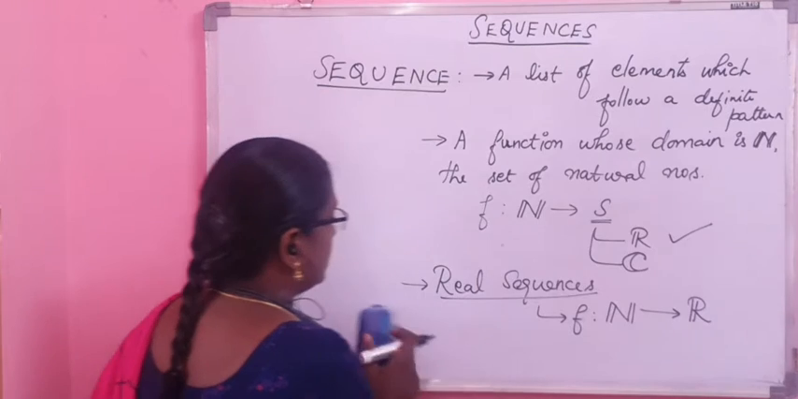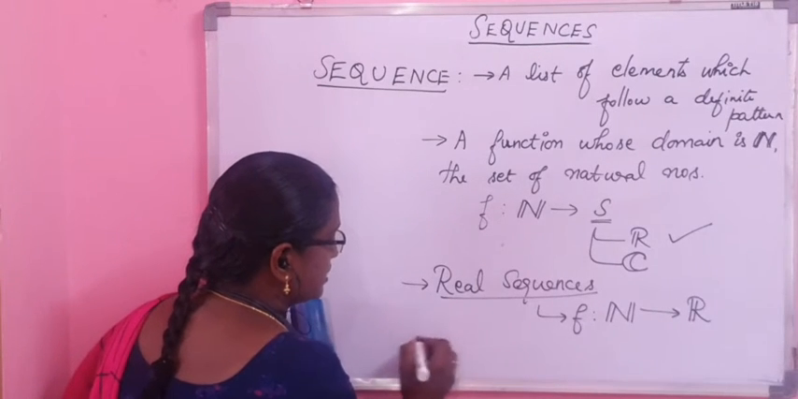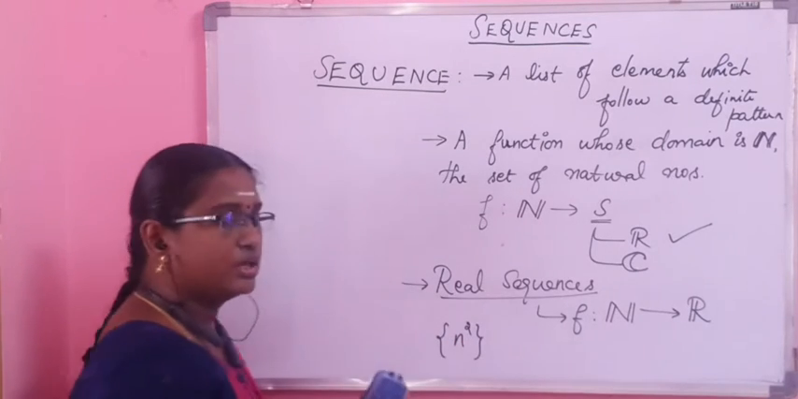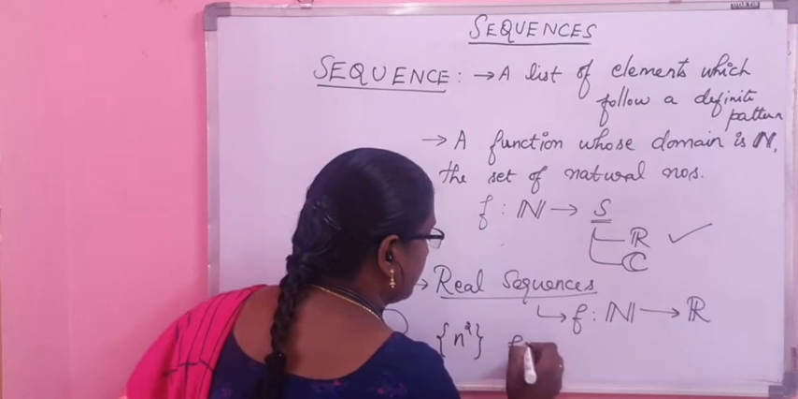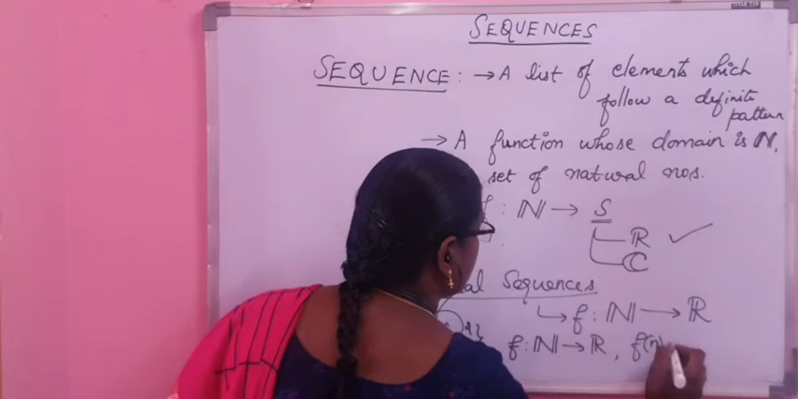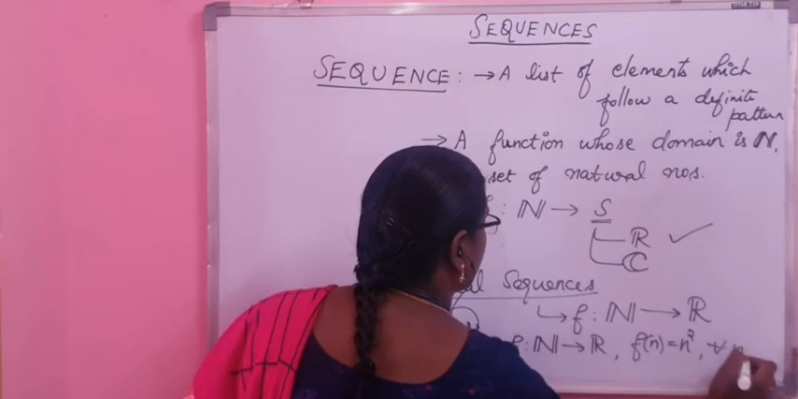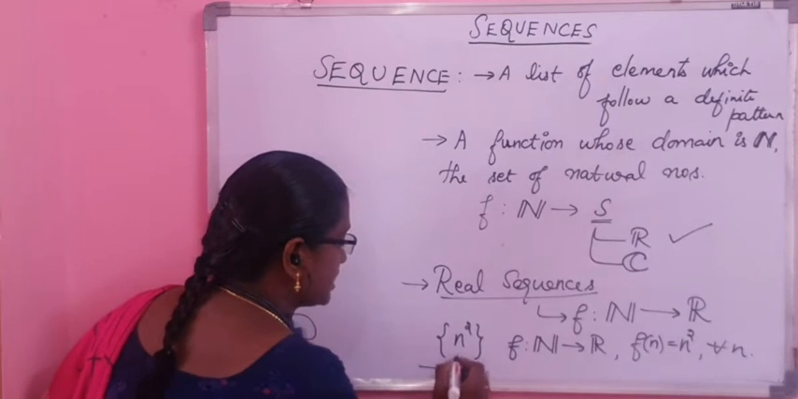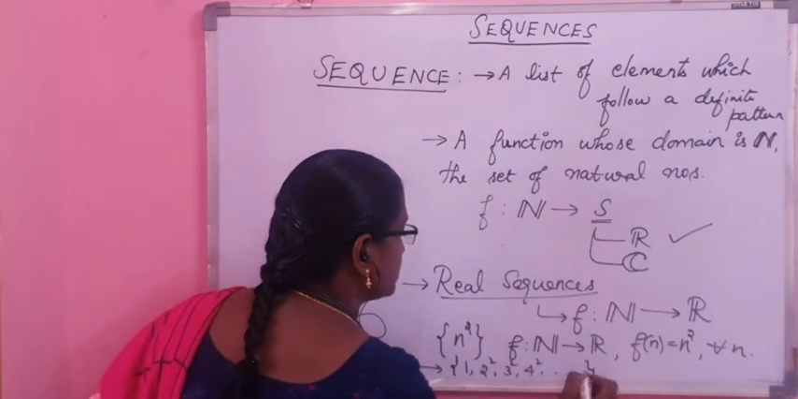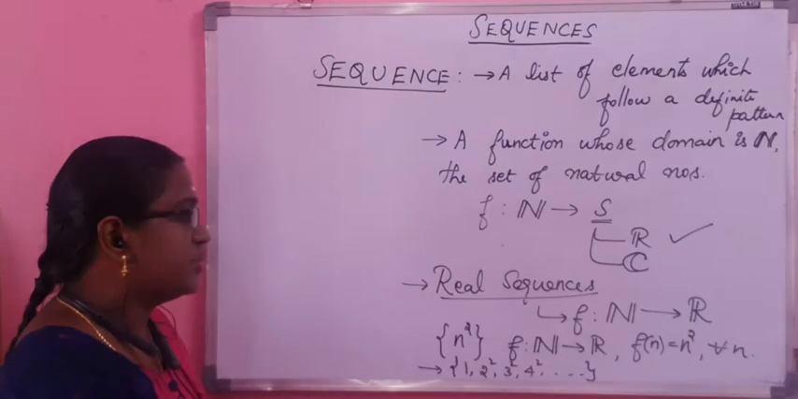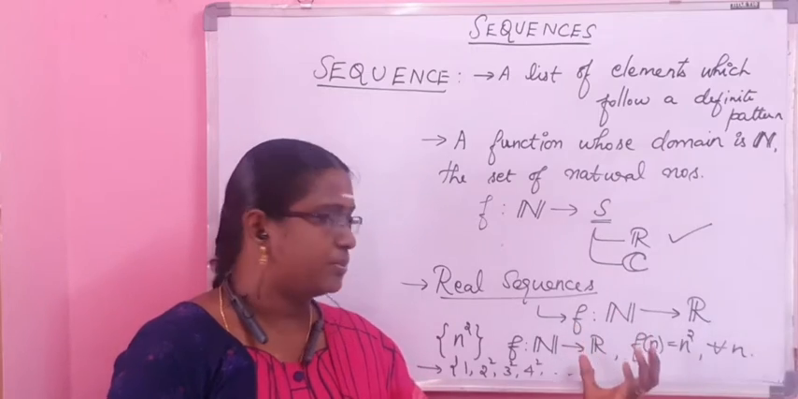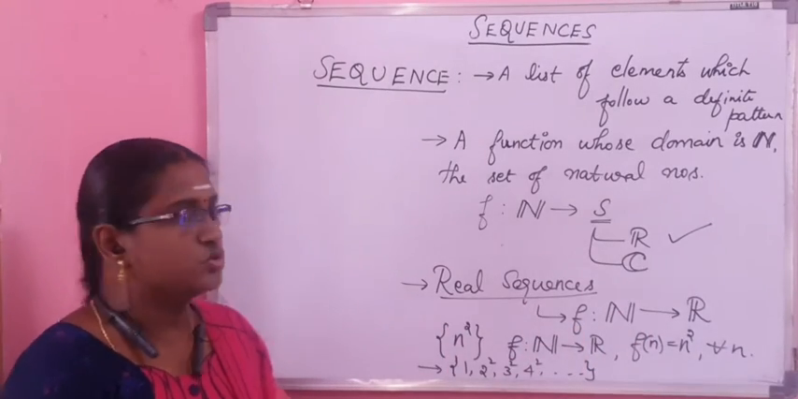Okay. Now, as examples of these sequences, consider the sequence defined by the rule n squared. It is a mapping from N to R with f of n equal to n squared for all n. So I am interested in the set 1, 2 squared, 3 squared, 4 squared and so on. This is a sequence. Like this we will be talking about different functions which have their domain to be capital N, and we will study the properties of those functions.